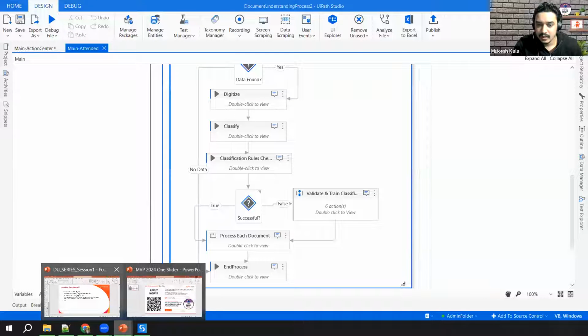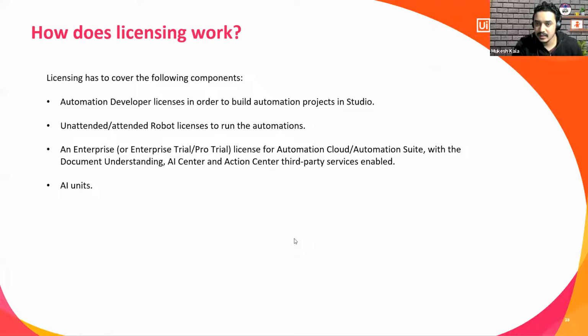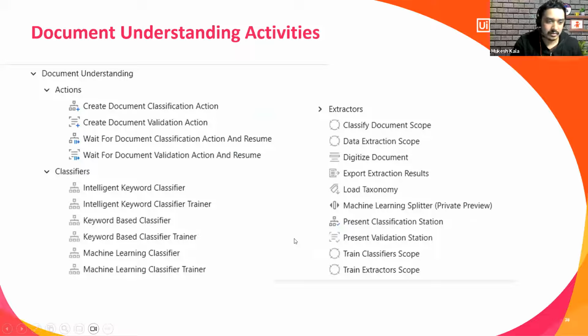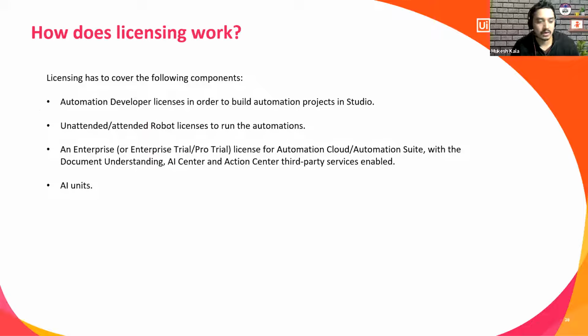Okay. I'll quickly open back my slide, and many of you, I see that some of the questions here were about licensing as well, right? So how does the licensing work? Licensing has to cover the components. First of all, you would require an automation developer license in order to build in Studio, right? The second thing is you require an attended or unattended robot. If I'm going for the Action Center, then I would require the unattended robot licensed in my Orchestrator. Then you would require an Enterprise Pro Trial license, Automation Suite with all of that, and then you would require the AI units.